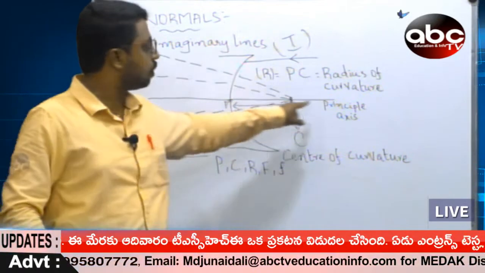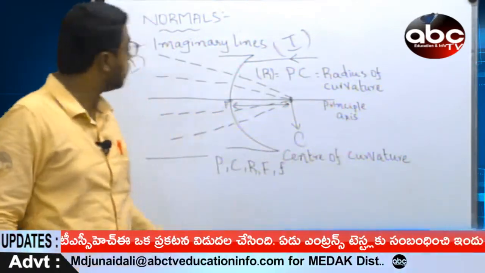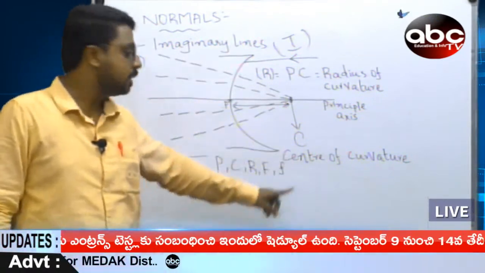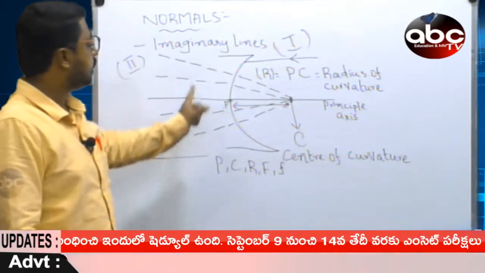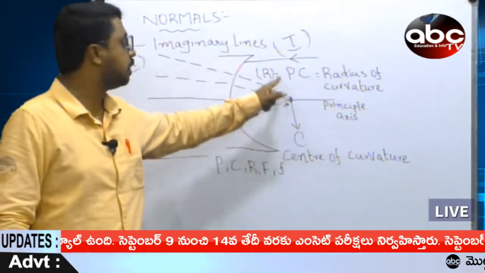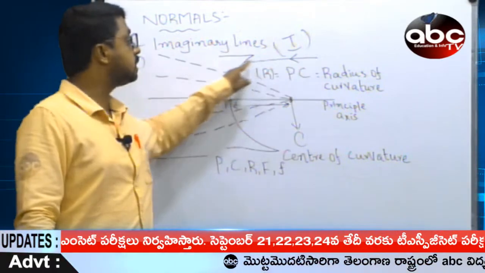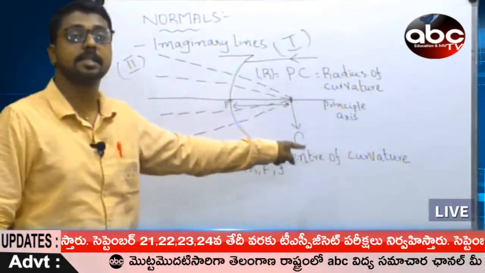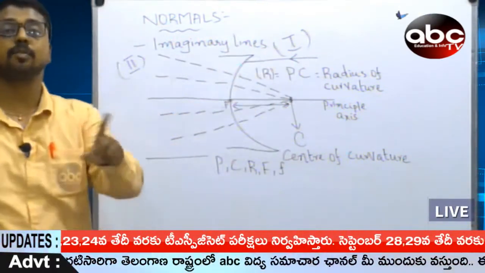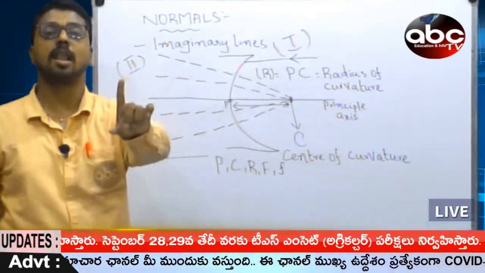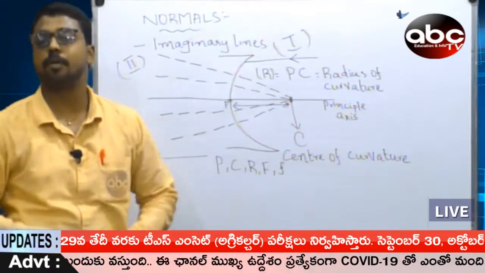The line passing through the pole is called the principal axis, and all the normals are going to intersect, and this is called the center of curvature, and the distance between pole and center of curvature is called the radius of curvature, and of course all the incident or reflected rays join at a point called the focus, and the distance between pole and focus is called the focal length. These are the 6 points.